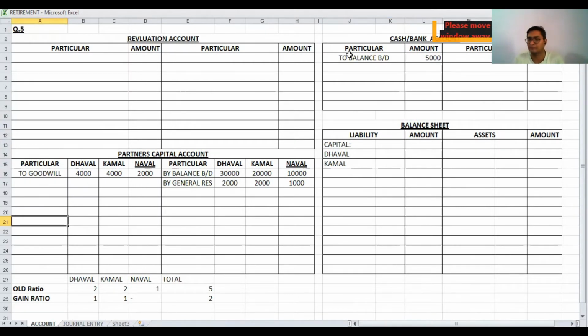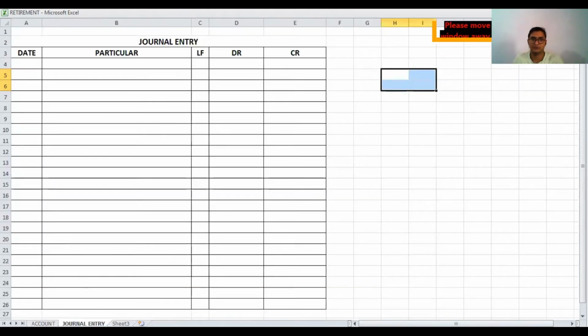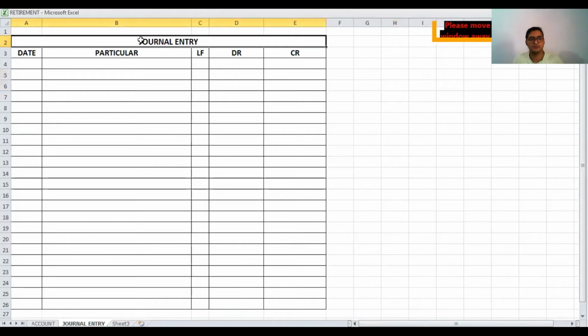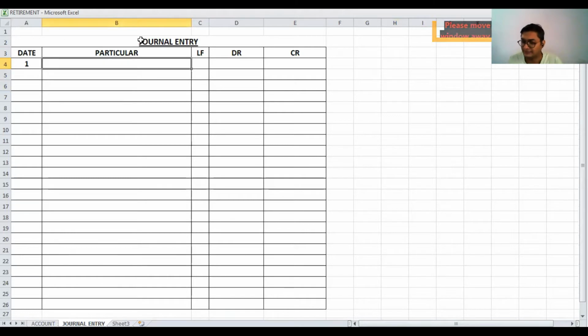Now we are going to step number 2. In step number 2, value of machinery is 25,000 and value of stock is 5,000. But first of all, we have to check whether a goodwill adjustment is given or not. Yes, goodwill adjustment number 6 is given. So we have to complete the goodwill adjustment first, for which we have to pass a journal entry for goodwill. Number 1, a single entry for goodwill: retired partner credit and gaining partners debit.